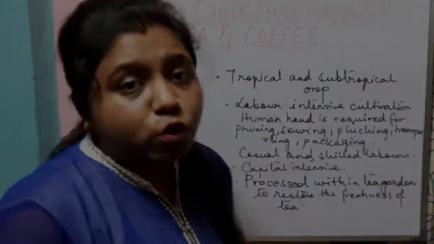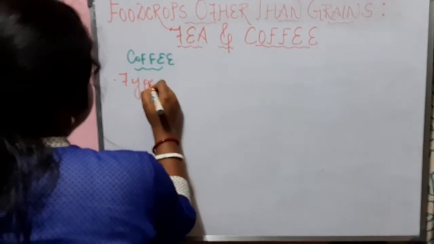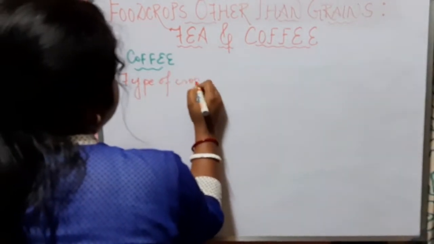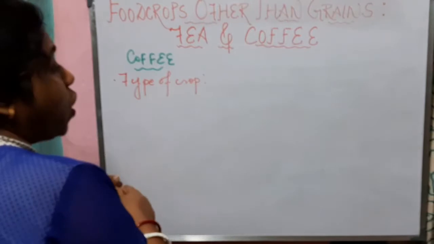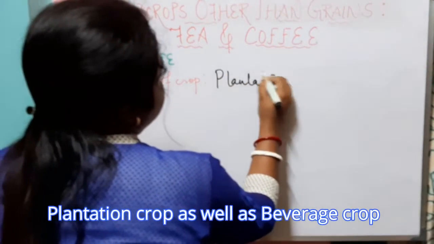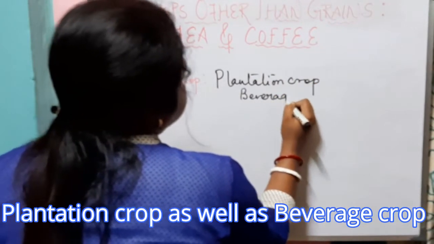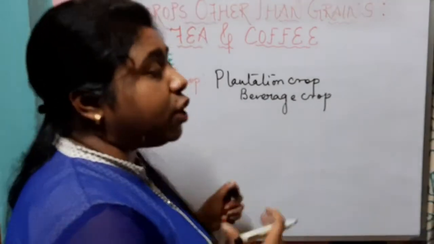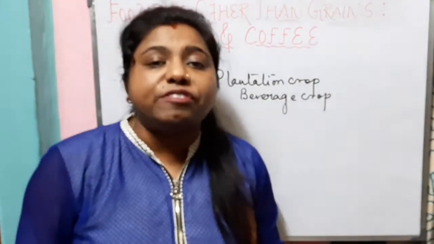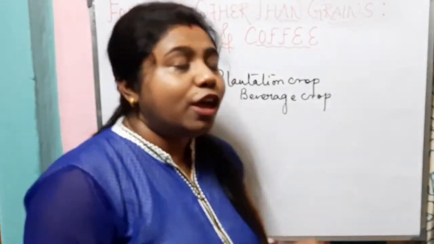Now let us know about coffee. Let us know which type of crop coffee is. It is known to all of you. Coffee is also a plantation crop and can also be called a beverage crop. So if the question comes up, which are the two beverage crops, I think every one of you can answer. The beverage crops are tea and coffee.